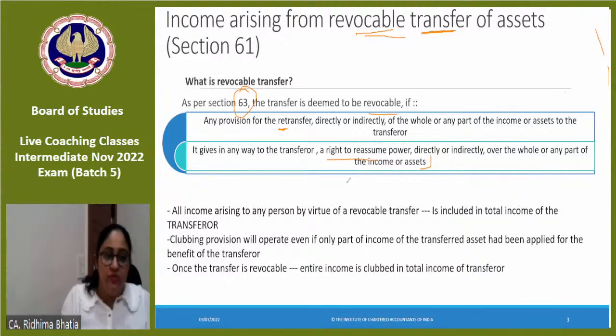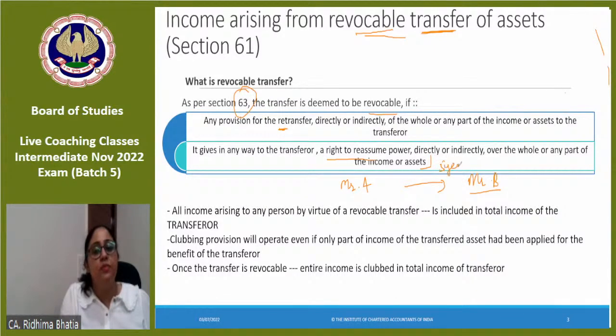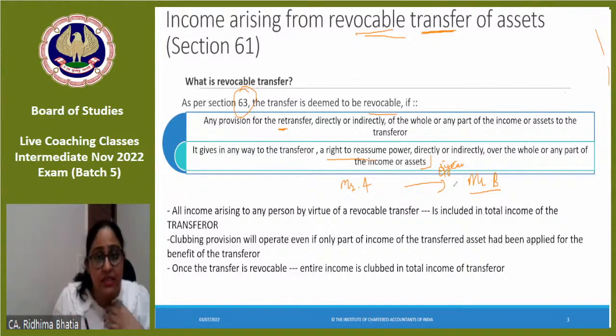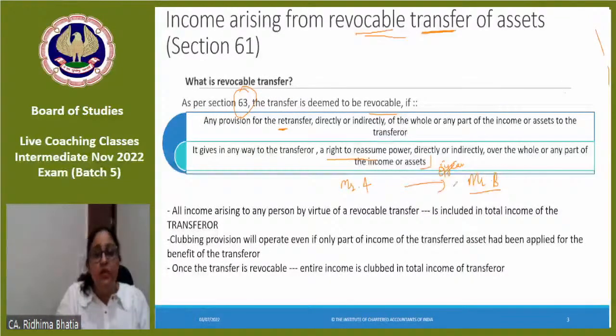So basically, if Mr. A has transferred something to not related Mr. B, but it had a condition that this transfer is only for 5-year periods, उसके बाद ये मेरा, that is also revocable transfer. This transfer is yours, but I can take back the transferred asset whenever I feel like. Even if paper में भी मैंने transfer कर दिए, सब कुछ हो गया, but it has a condition, it still has a power. I as a transferor still have a power on that asset to get it back. That is called revocable transfer.